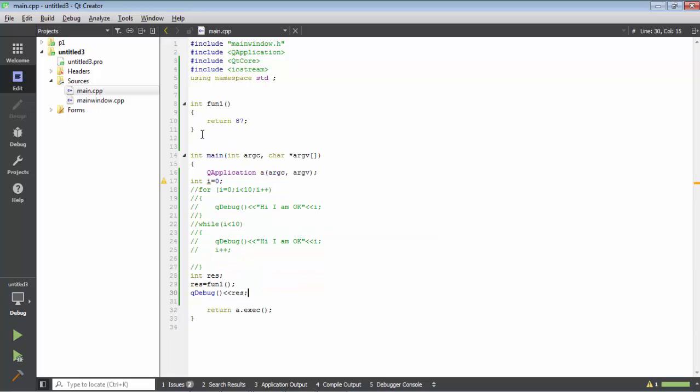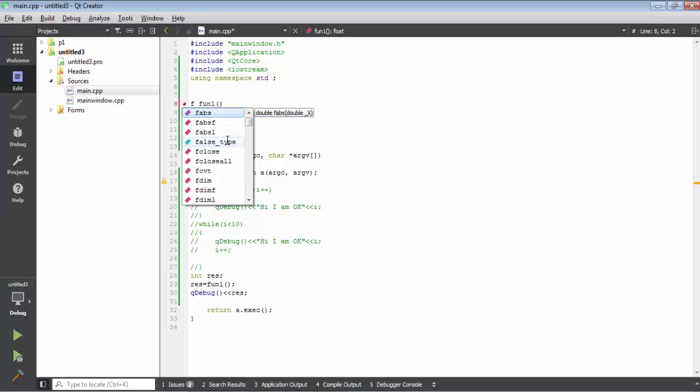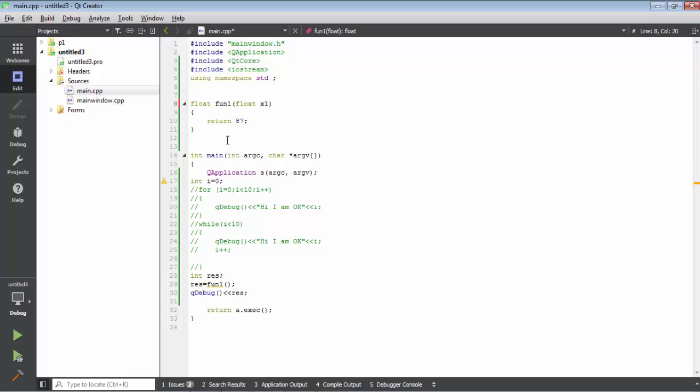Okay, if you need to make another function which takes two values, sending two values to this function and giving you the average of them. Okay, the average is actually type float. It will take two floats, for example any two real numbers, return x1 plus x2 divided by 2, so that's the average.